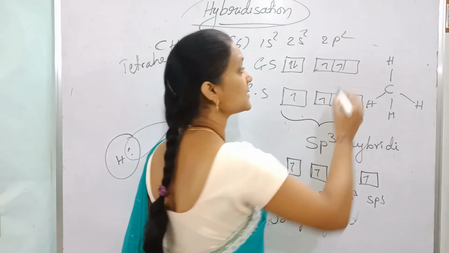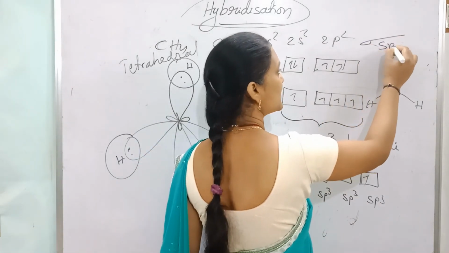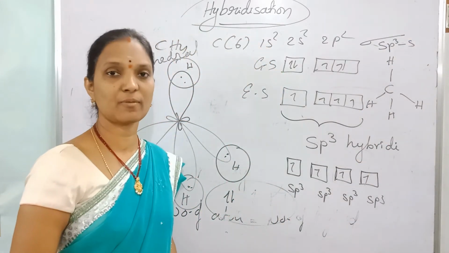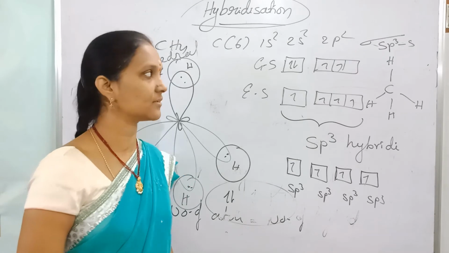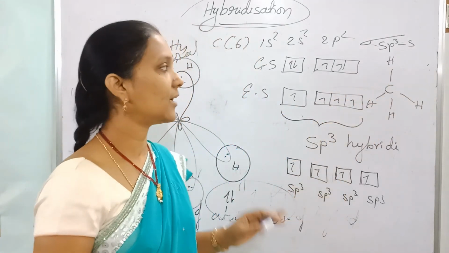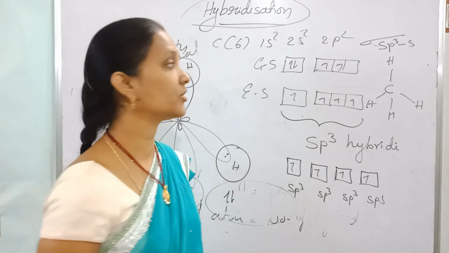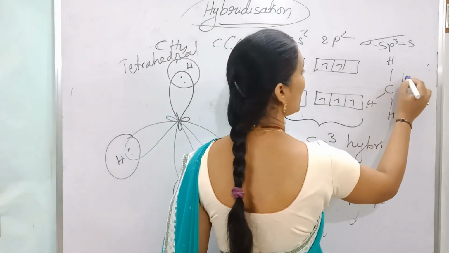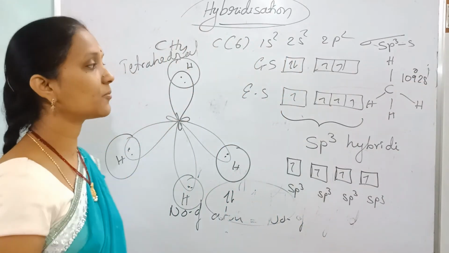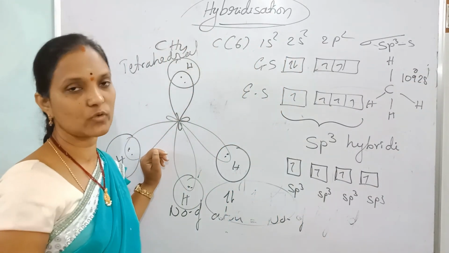The sigma bond formed is sigma sp3-s. So 4 sigma sp3-s bonds are formed, and the structure is tetrahedral with a bond angle of 109 degrees 28 minutes.